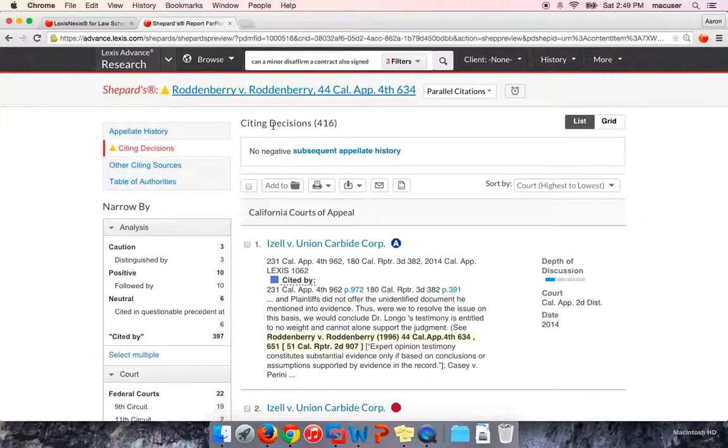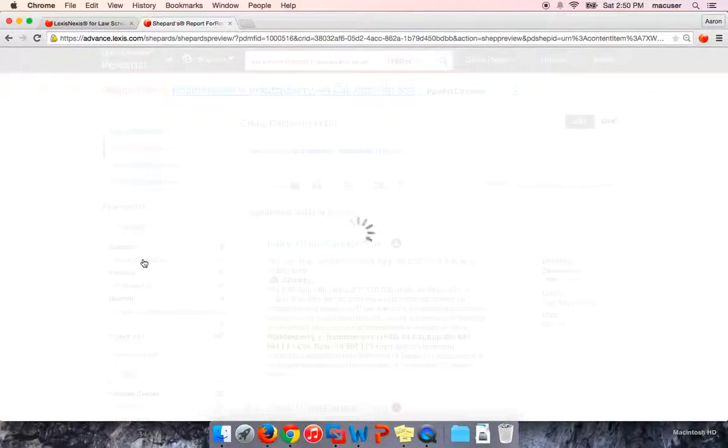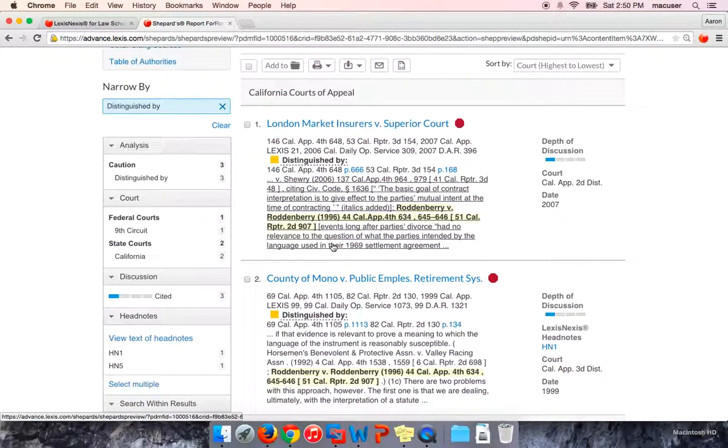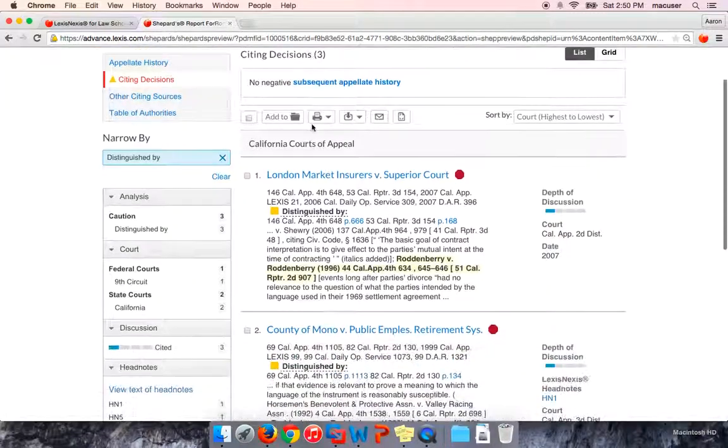And if it's the latter, so if it's a bad case for you, what you want to focus on here is the not positive language. So anything above positive, like cautionary, distinguished, sometimes it may say criticized or questioned. Those are the cases that you can look to hopefully find some analogies, or hopefully those cases are similar to yours. So for example, let's say we want to look at these distinguished cases. So I can click on distinguished. I now have, out of those cases, 3 that have said something negative about this Roddenberry case.